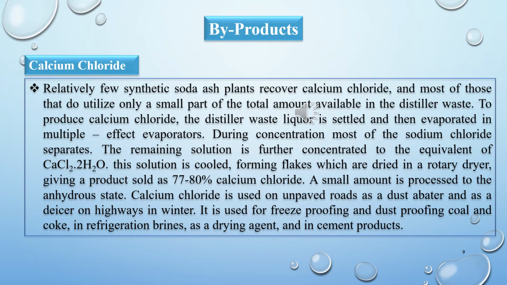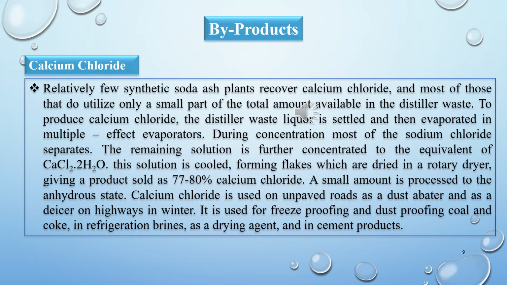When that calcium chloride is separated from the distiller waste, it is in the form of dihydrate, or its crystalline form is dihydrate. Now, a small percentage of that dihydrate is converted into the anhydrous form.